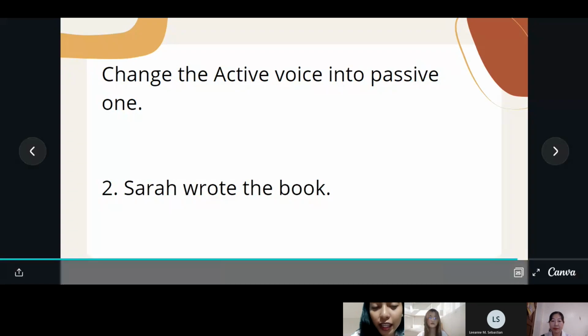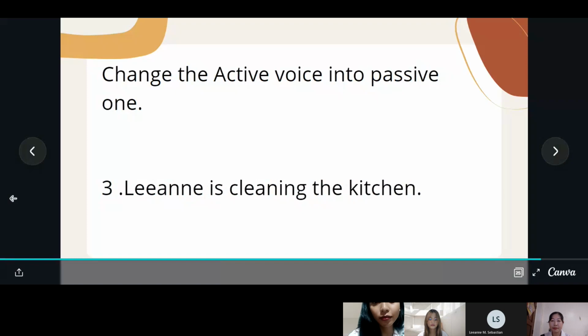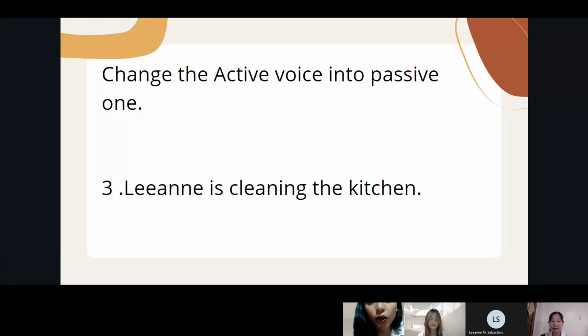And then the last one, Miss Lian. Miss Lian, can you please read the sentence and transform it into passive form? Please read the sentence first. Lian is cleaning the kitchen. Then the kitchen was cleaned by Lian. So the correct answer in this number is that the kitchen is being cleaned by Lian.